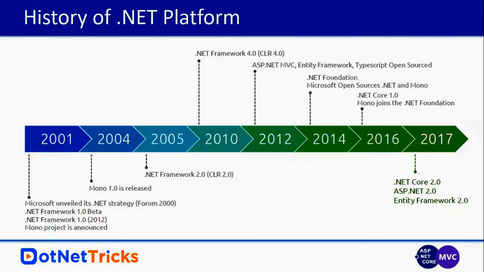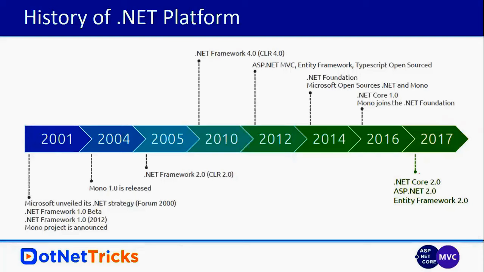Then we have the .NET Framework 4.0 in 2010. Then in 2012, we have ASP.NET MVC, Entity Framework, and TypeScript. All these things were made open source. So in 2012, Microsoft made MVC and Entity Framework open source. Then in 2014, Microsoft introduced the .NET Foundation, and under the .NET Foundation, Microsoft made .NET and Mono open source projects.